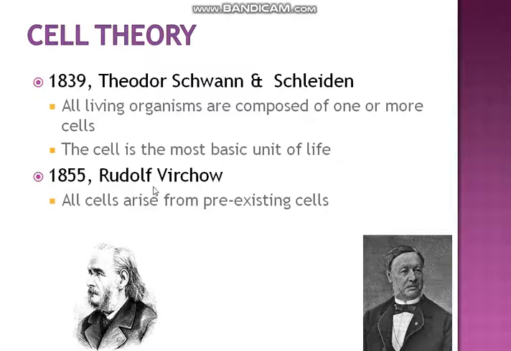In 1855, Rudolf Virchow explained the cell theory by saying that all cells arise from pre-existing cells.